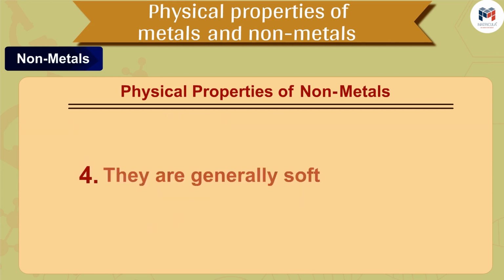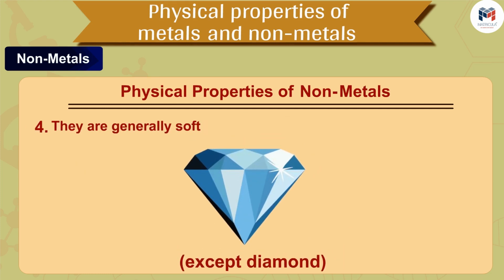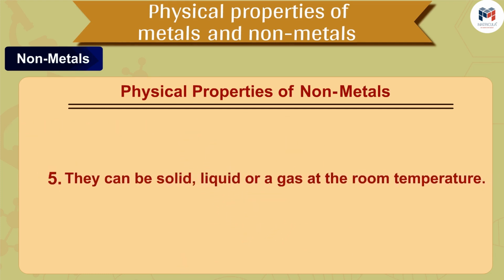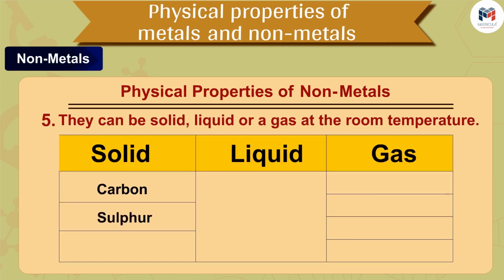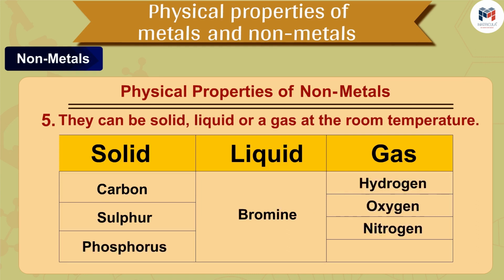The next, fourth property of nonmetals is that they are generally soft, except diamond. The next, fifth property of nonmetals is that they can be solid, liquid, or a gas at the room temperature. For example, carbon, sulfur, and phosphorus are solids. Bromine is liquid. And hydrogen, oxygen, nitrogen, and chlorine are gaseous at room temperature.